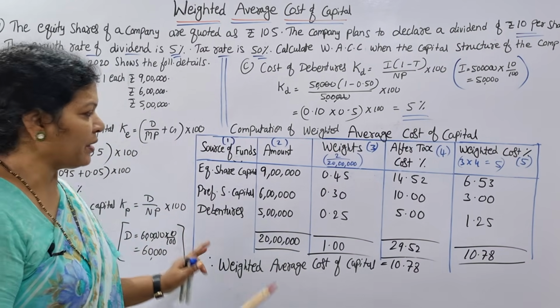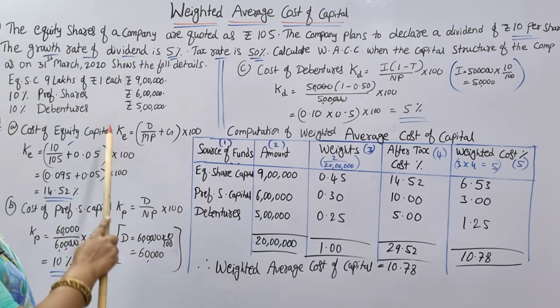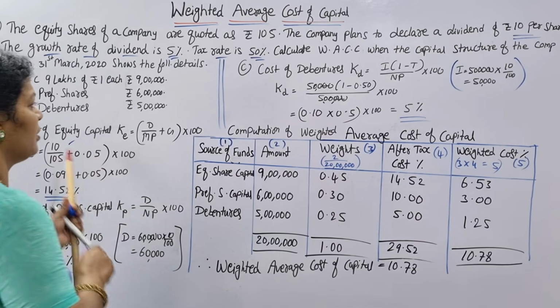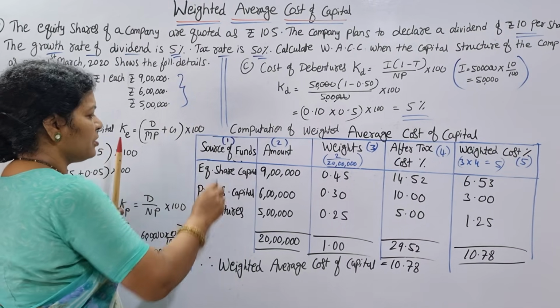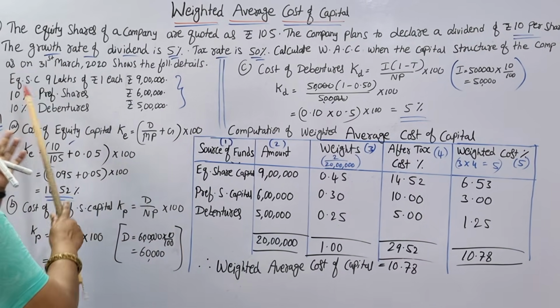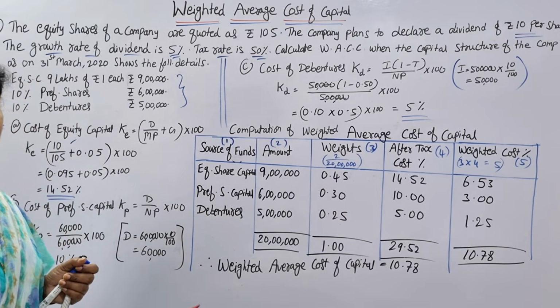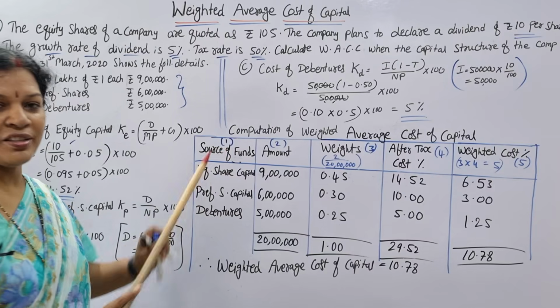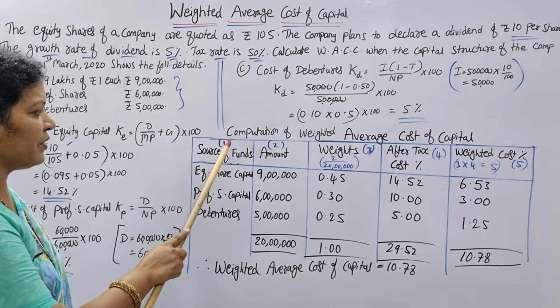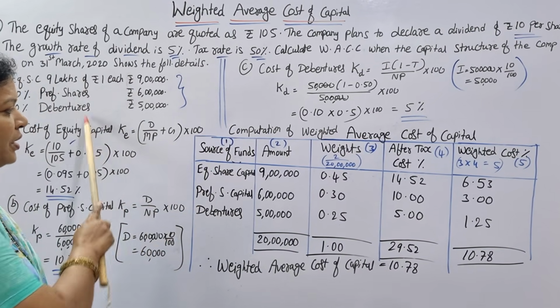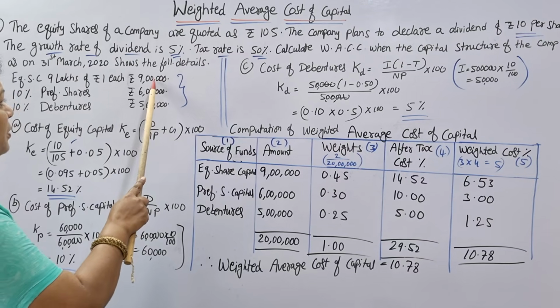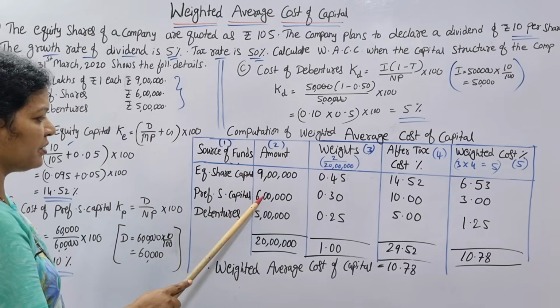What are the columns we are writing? First thing is source of funds. What are the sources? Three sources, right? Equity share capital first, then preference shares, debentures. Their value in the second column. Number one, first column, source of funds. Second column, amount: 9 lakh, 6 lakh, 5 lakh.